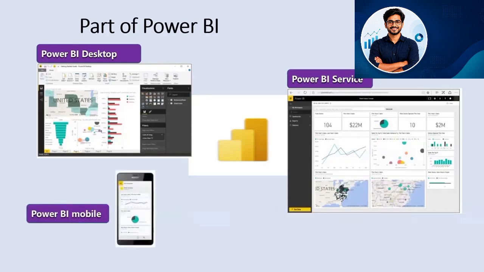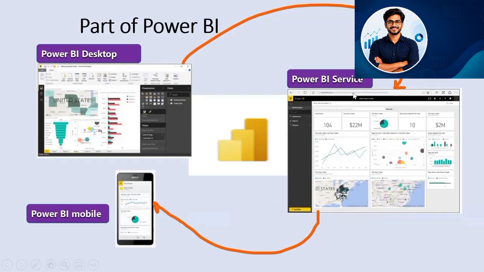And the third one is Power BI Mobile, where whatever we have created in Power BI Desktop or Power BI Service, we can access on smart devices. We can install the Power BI mobile app and access our dashboards and visualizations, which are created in Power BI Desktop or Power BI Service. So this is how it looks: we can publish our Power BI Desktop applications to Power BI Service, and from Power BI Service we can access them in Power BI Mobile.